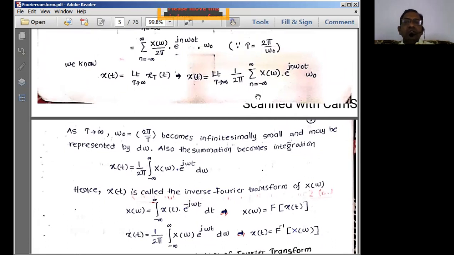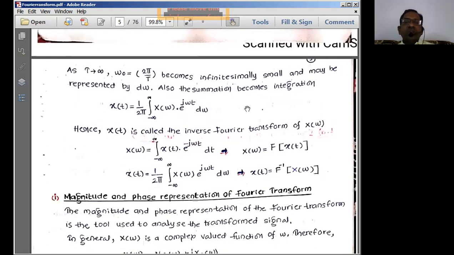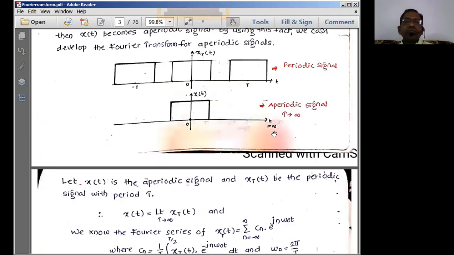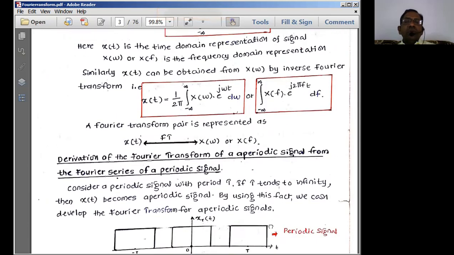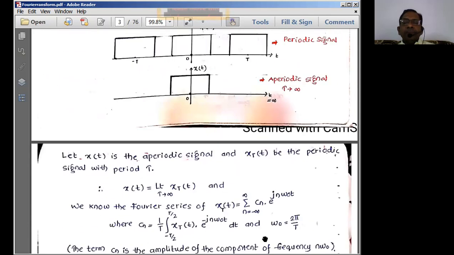And this summation simply becomes equal to integration. Right. How does the summation become integration? See here, how is that consideration we have here? We are simply taking a very, very small part of this signal and we are taking all these values continuously.